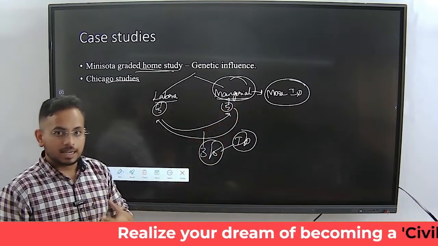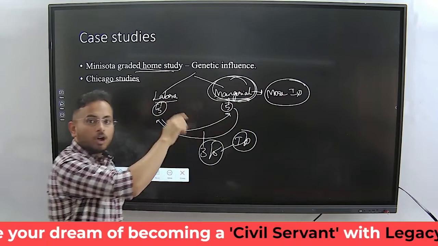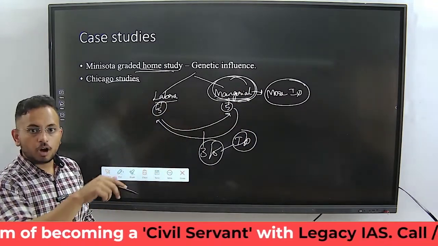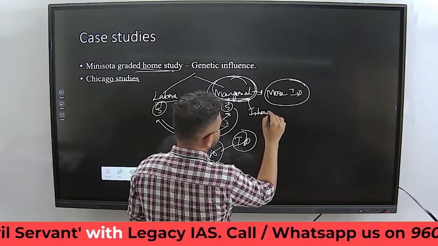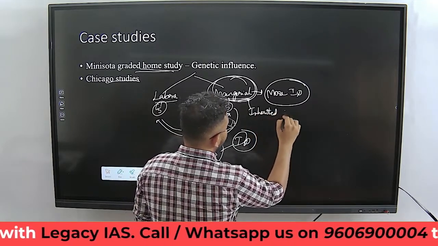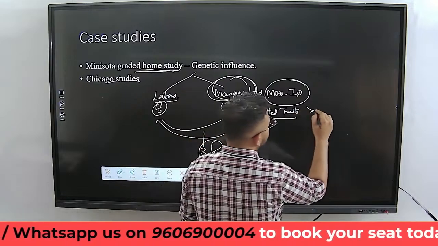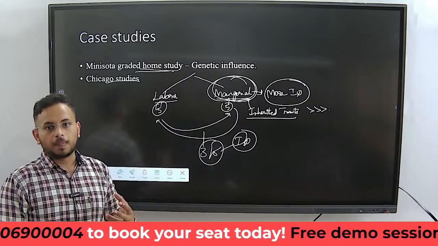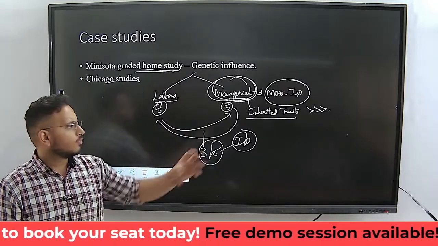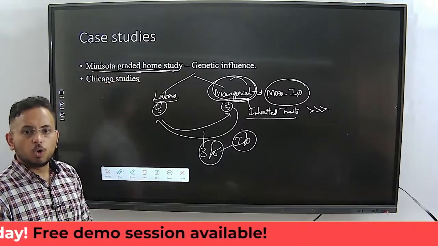So this indicated that the influence of the inherited traits was greater than the influence of the environment. The environment did not alter their IQ. So this is the Minnesota graded home study.